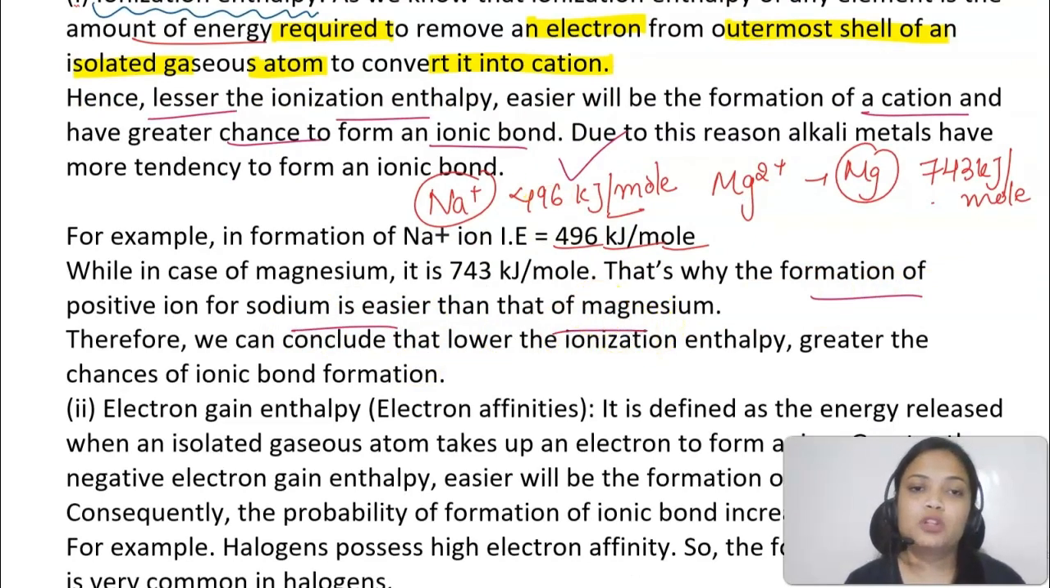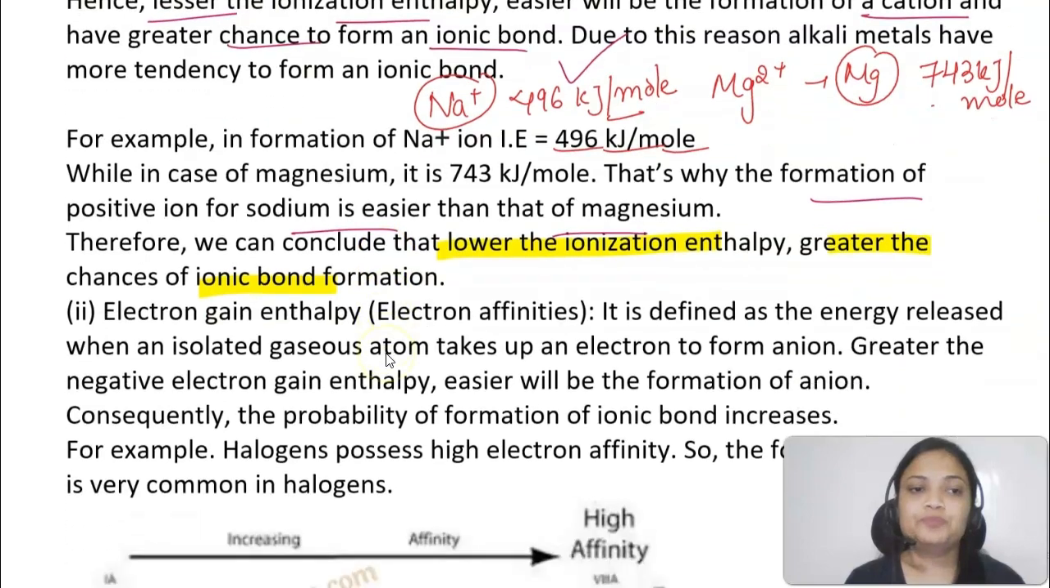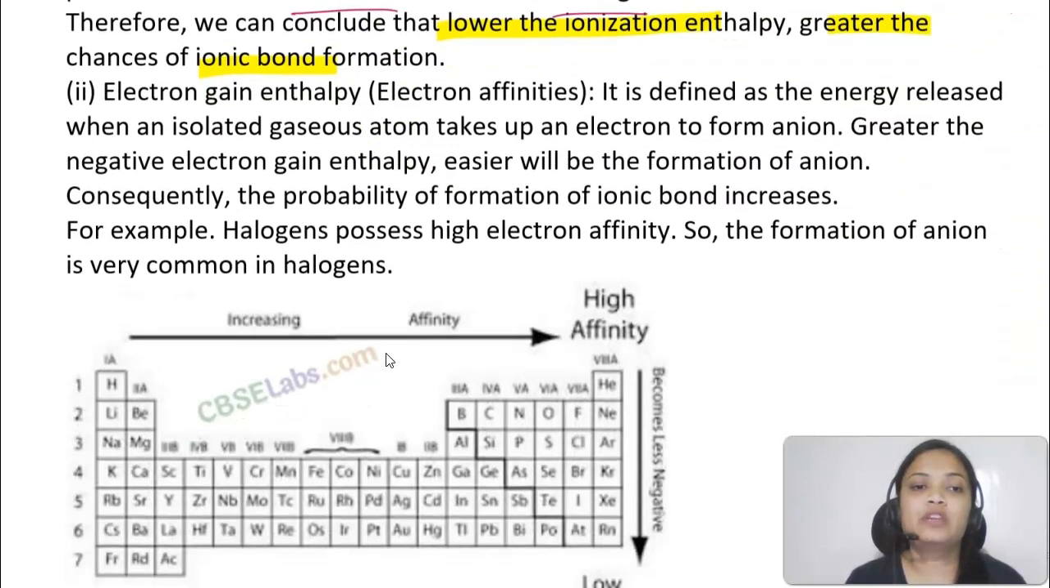So what you can conclude is lower the ionization enthalpy, greater chances of ionic bond formation are there. Okay. Now if I talk about electron gain enthalpy, so class, it is actually the energy release. अब जब electron add होगा, right? When electron will be added, there would be some energy released. Okay. So it is defined as the energy release when an isolated gaseous atom takes up an electron to